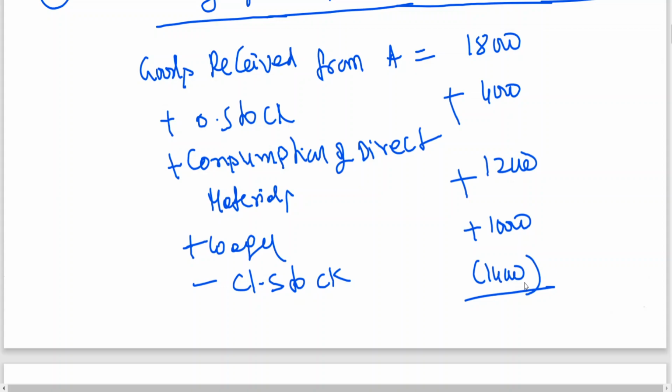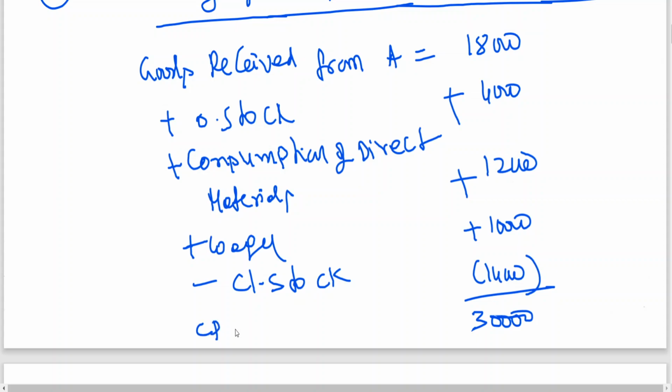Then you'll be getting the cost price of goods to department B. And that is to be added with the percentage of profit to get the selling price. Okay, you can see 18,000 plus 4,000, 22, plus 12, 34, 34 plus 10, 44, 44 minus 14, 30,000.